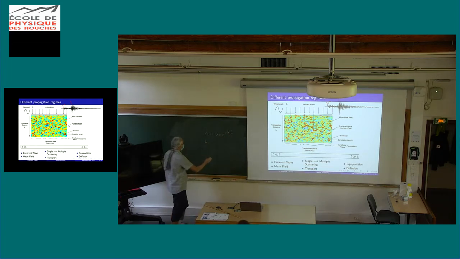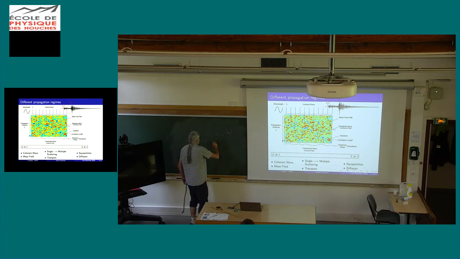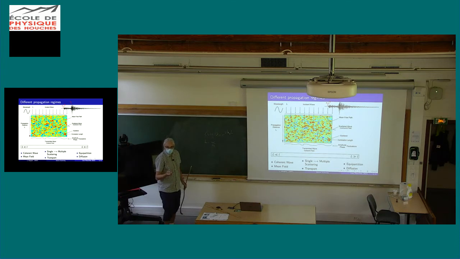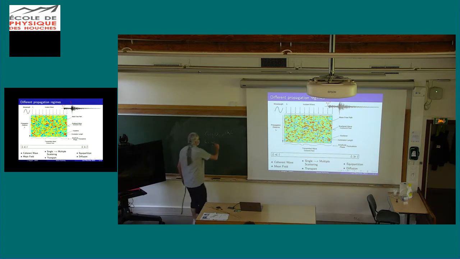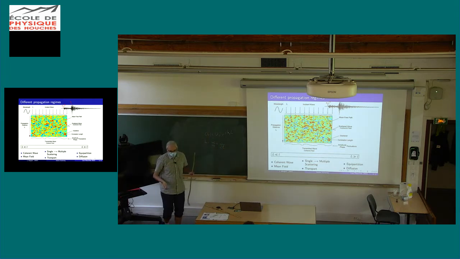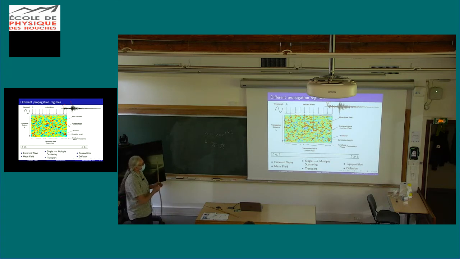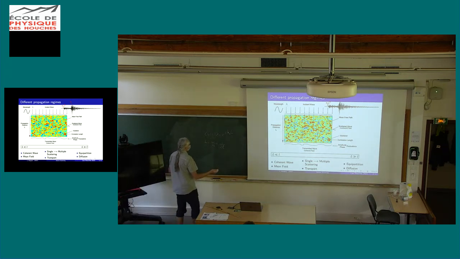When you take the ensemble average, you get a complex wave number, with a phase velocity which is different from the average velocity in the medium. I will discuss that a bit later. And you get a super important quantity, because if you don't know it, you cannot say anything about how much multiple scattering you have. L, it's what is called the scattering mean free path. MFP for mean free path.